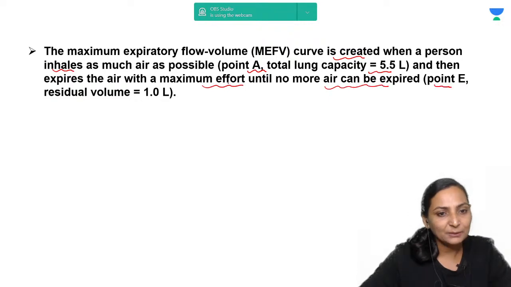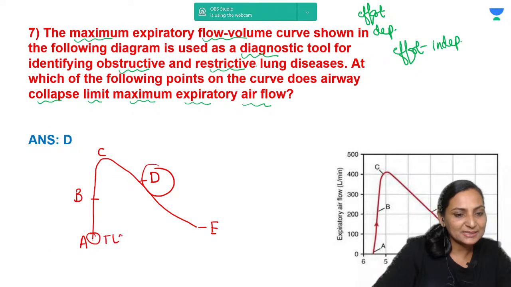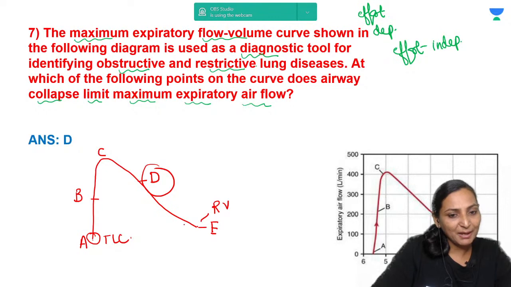That is point E, which is the residual volume. So this was the starting point. The lungs were full of air, he started his expiration, and the air remaining after he expired is the residual volume.